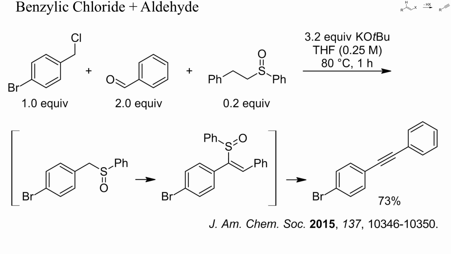In this recent example, a benzylic chloride was condensed with benzaldehyde with the aid of catalytic amounts of a sulfoxide. This sulfoxide acted as a source of the potassium salt of phenylsulfinic acid, which converted the benzylic chloride into a sulfone. Condensation and elimination regenerated the sulfinate along with a diaryl alkyne.